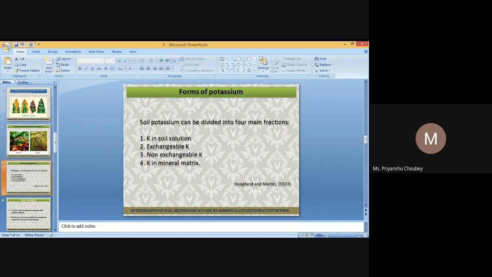Influence of texture and structure on soil porosity and pore size distribution. The porosity and pore size distribution in the soil are affected by soil factors, mainly texture and structure. Organic matter, bulk density, and management factors like tillage, cropping, and irrigation, which affect the soil structure, indirectly affect the total porosity and pore size distribution. It has already been mentioned that coarse textured soils have lower total porosity than the fine textured soil.